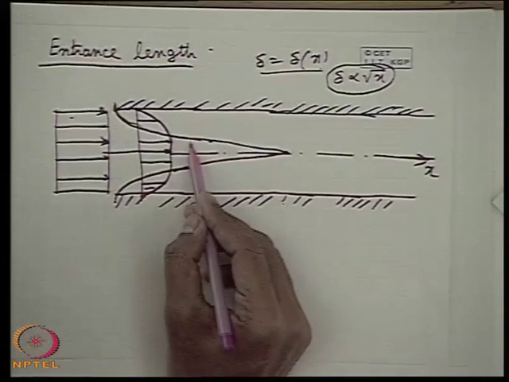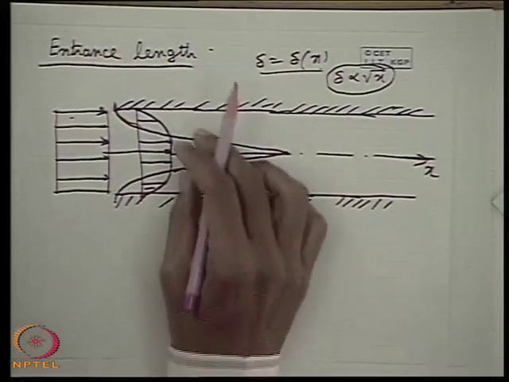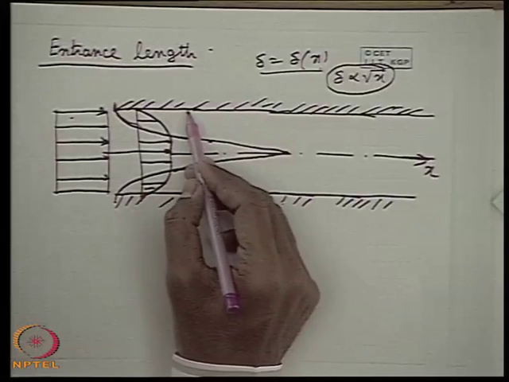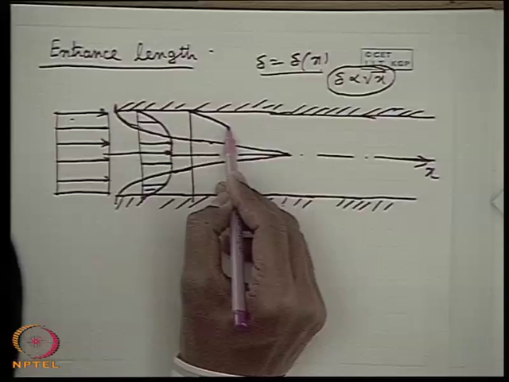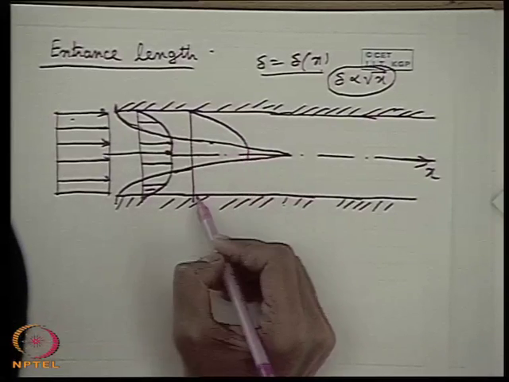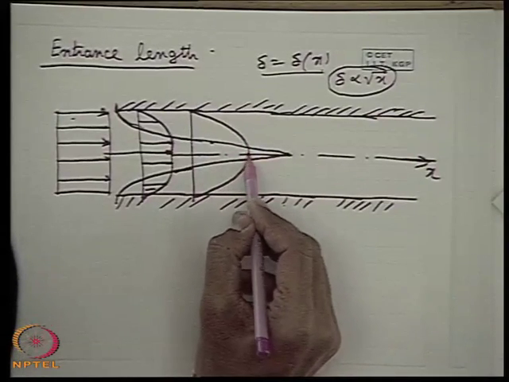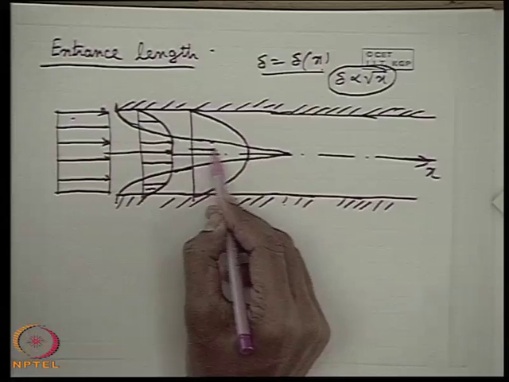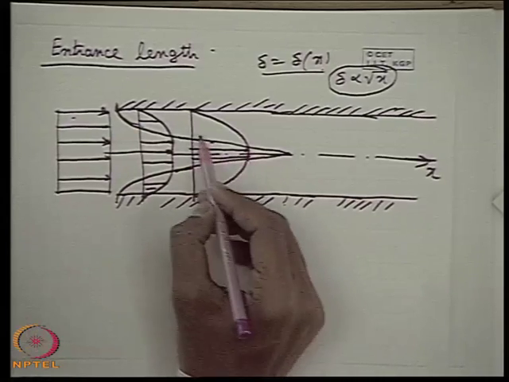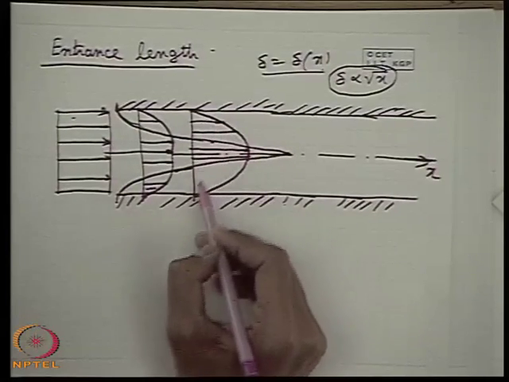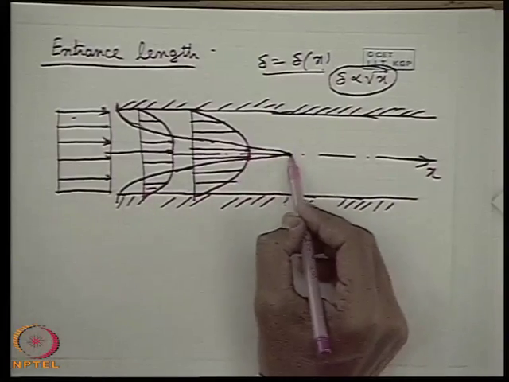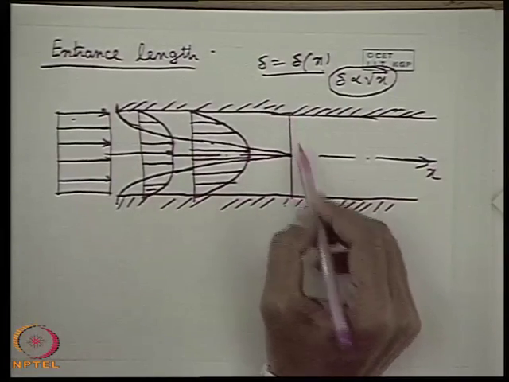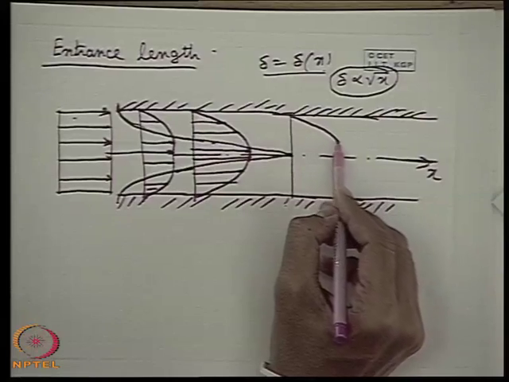Then the potential core is getting reduced. That means at this section the velocity profile will be like this, but at the same time the potential core velocity is getting increased, this part will be accelerated, and here we will have a velocity variation like this.